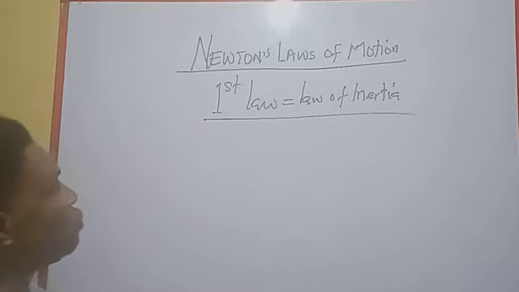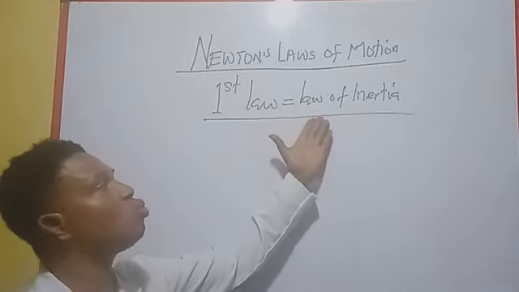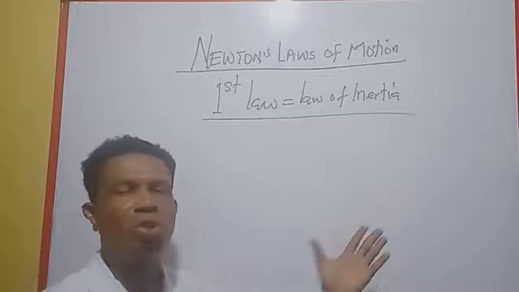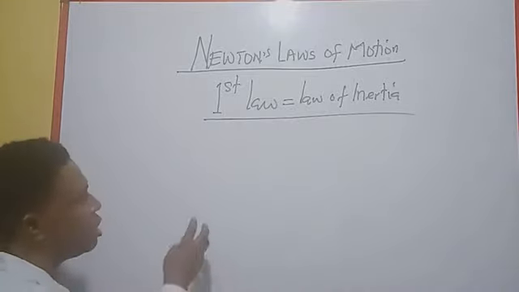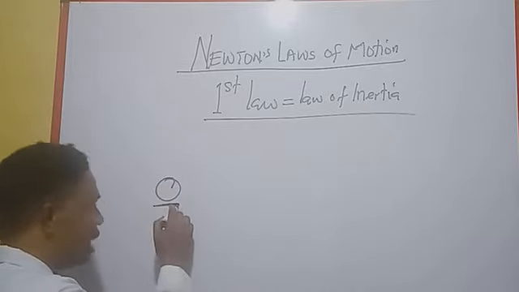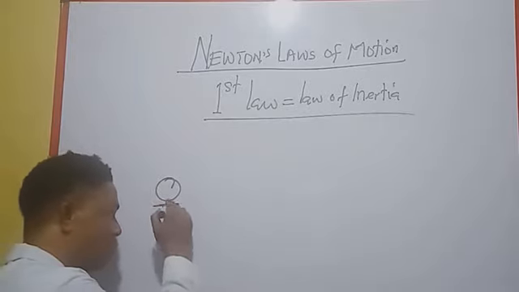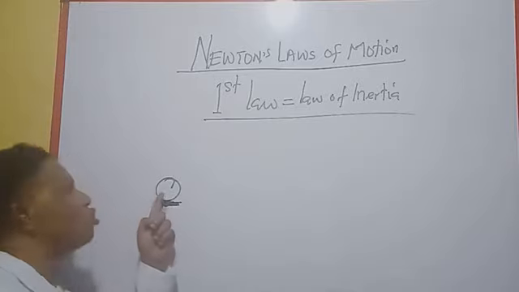Now, what is the first law all about? The first law is also called the law of inertia. What does the law say? This first law has two parts. Let me break it down. It says that if an object is at rest, this object will continue to be at rest forever unless an external force acts on this object.